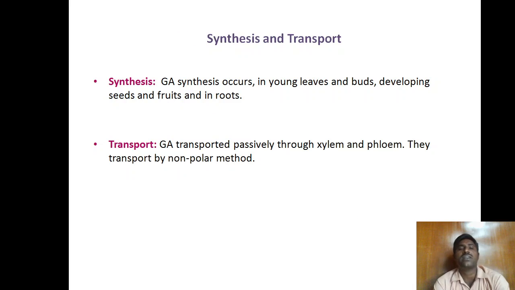Next is synthesis and transport. Gibberellin synthesis occurs mainly in young leaves, buds, developing seeds, fruits, and in roots. Next, transport. Gibberellins are transported passively through xylem and phloem. They are transported by a non-polar method. Earlier, in auxins, the transport is polar. For gibberellins, it is non-polar transport. That means they move in both directions.